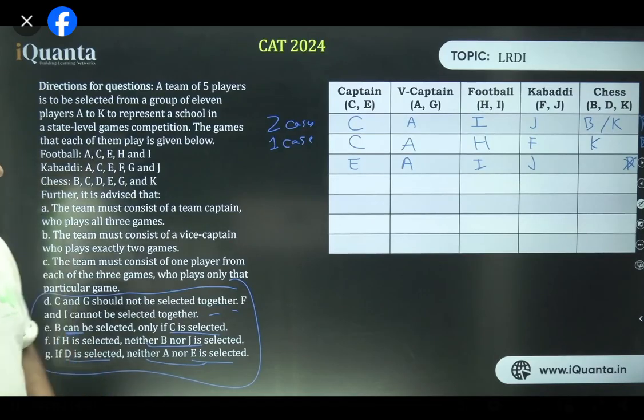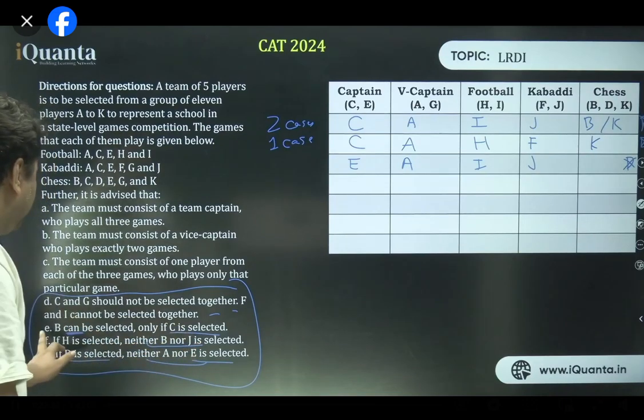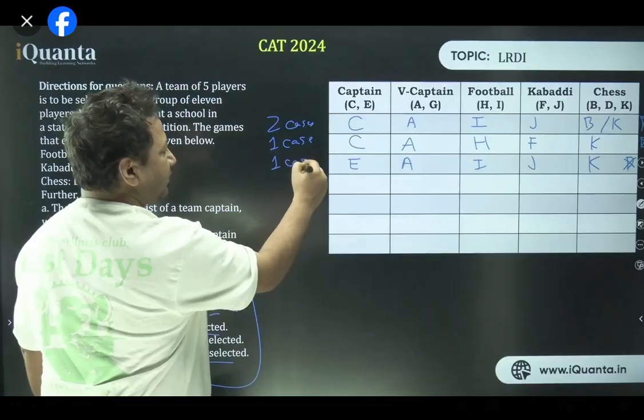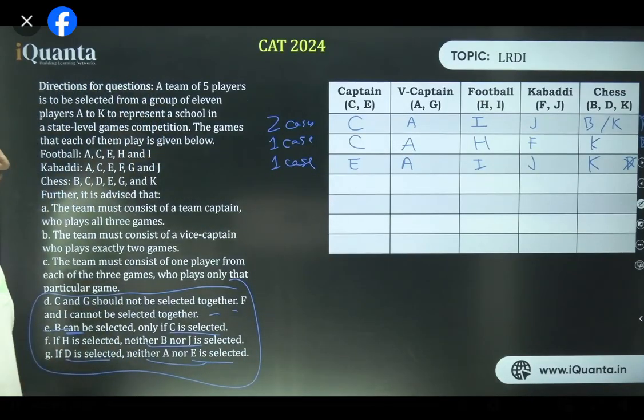Is B possible? B can be selected only if C is selected. From point number E, we are sure B is not possible. So only K is the possible one. This is one more case. All right. Perfect. Now what?